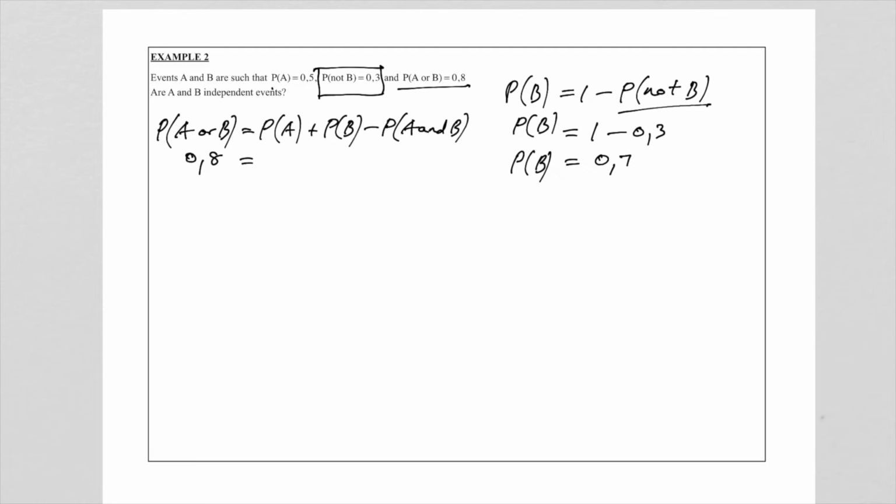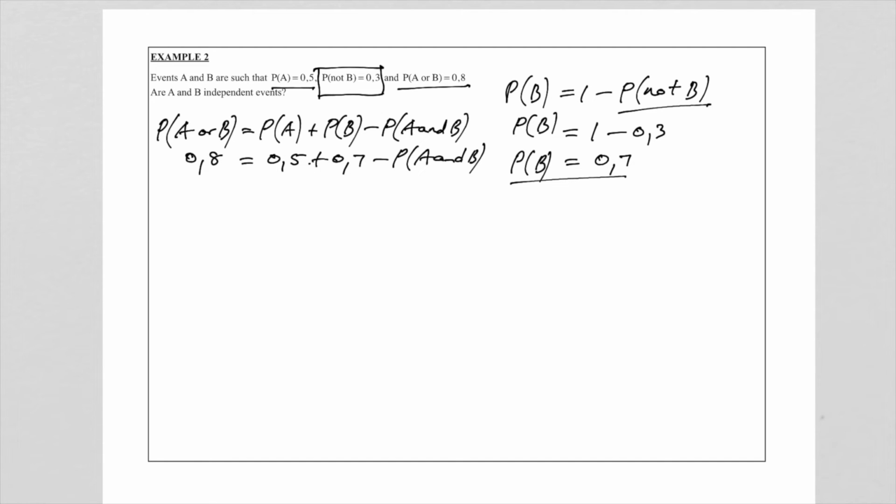The probability of A was 0.5, plus the probability of B is what we calculated before, 0.7. And that means we can now find the probability of A and B.